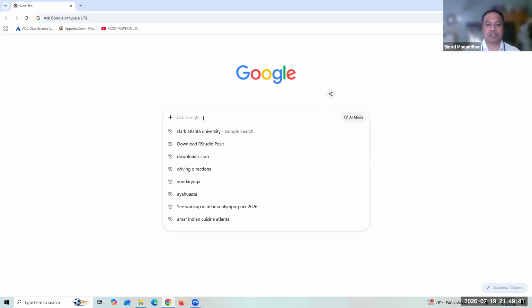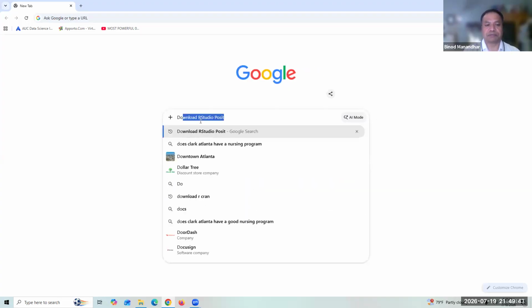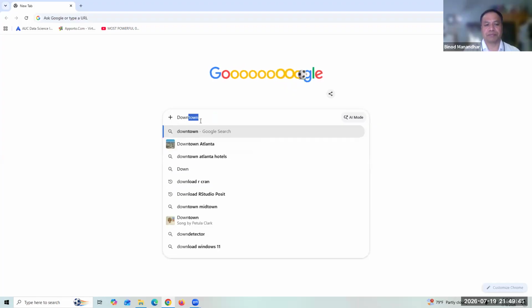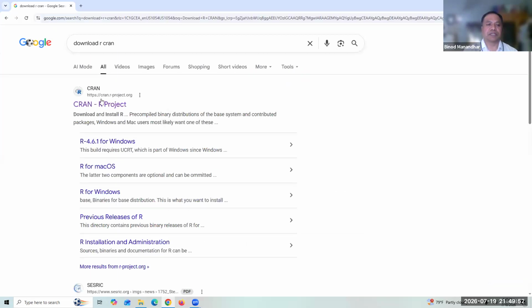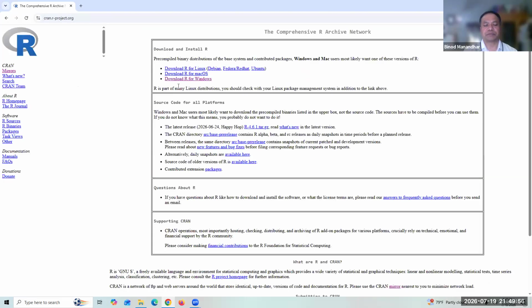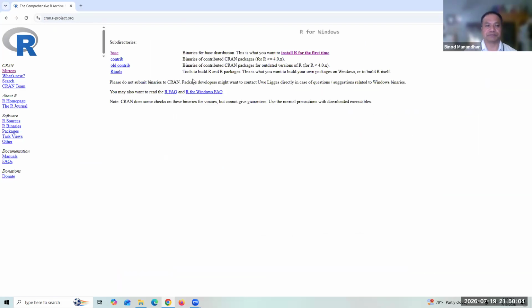So search for download R project. Search for R, then the R Project site here. And now here we are downloading for Windows, and this is R for Windows here.